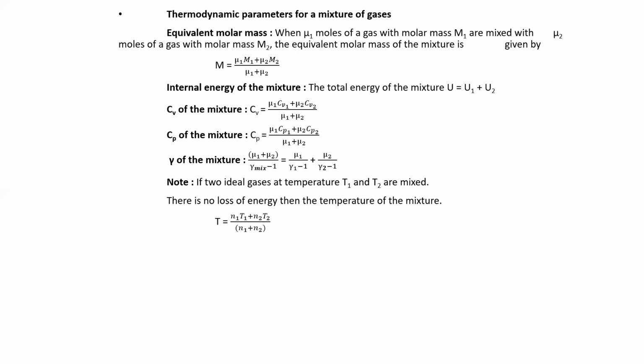Similarly, for Cp, it is given by (mu1 Cp1 plus mu2 Cp2) divided by (mu1 plus mu2). Then gamma is the ratio of Cp by Cv. So solve the equation for Cp by Cv.